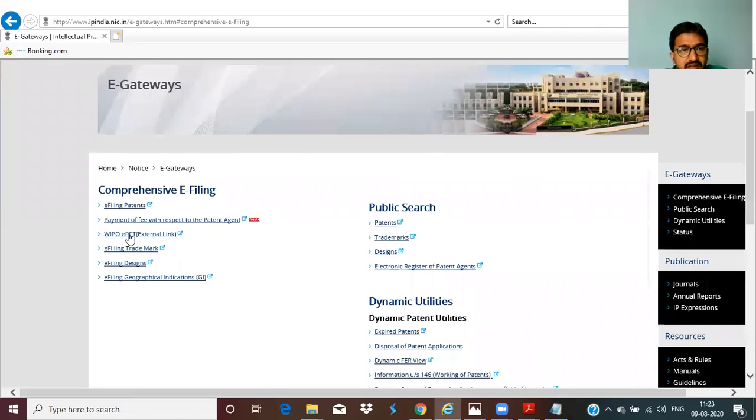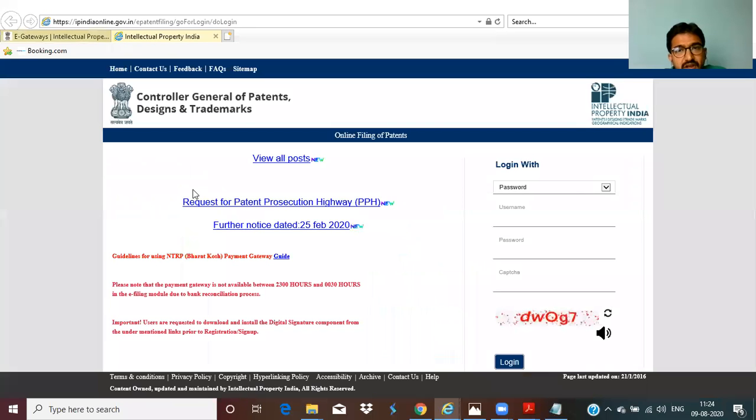You'll get a list of options like e-filing patent, patent fee for the patent agent, PCT e-filing, trademarks, design, and GI e-filing. As yesterday, one of the sirs asked how to make an e-filing for design. Same here, e-filing design. If you are filing a patent, go for e-filing patent. Once you click on e-filing patent, it will navigate to this page.